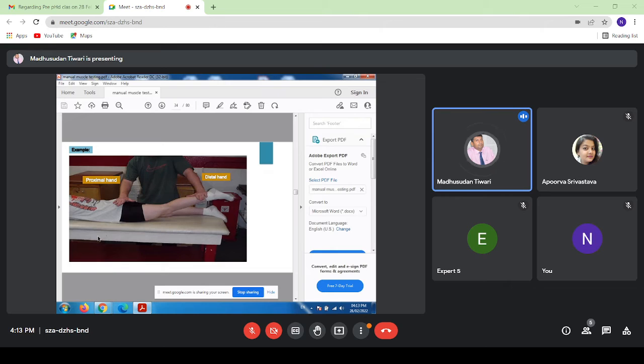See here, the patient is performing hip extension in grade 4 or 5 position. The therapist's one hand has stabilized the hip joint, and he has exerted pressure over the sacroiliac area also, so that a pure movement can happen.